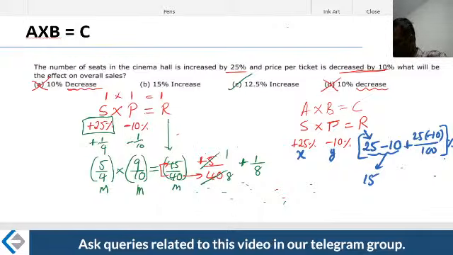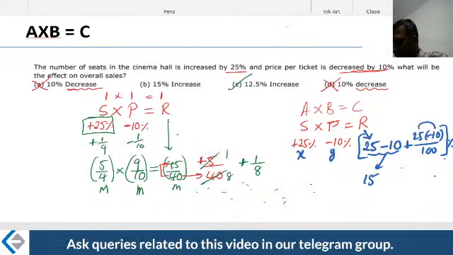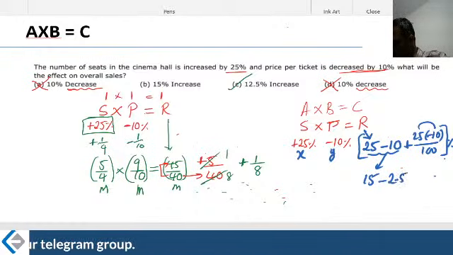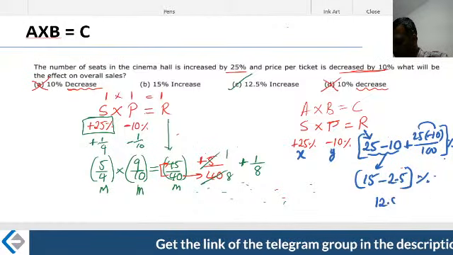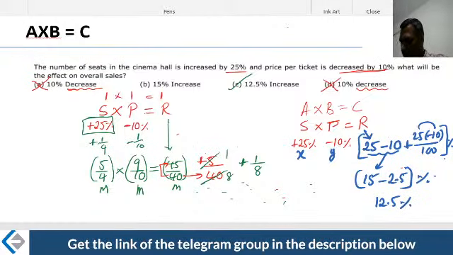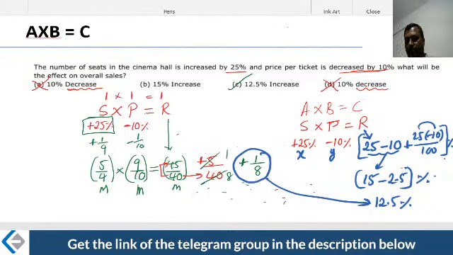Now look at this. This is a negative value. 25 into minus 10 is minus 250, divided by 100 is nothing but minus 2.5. Minus 2.5 percentage, which gives 12.5%. That is what we said earlier as well. What is 1 by 8? 1 by 8 is also nothing but 12.5%. That is by using the multiplier application.